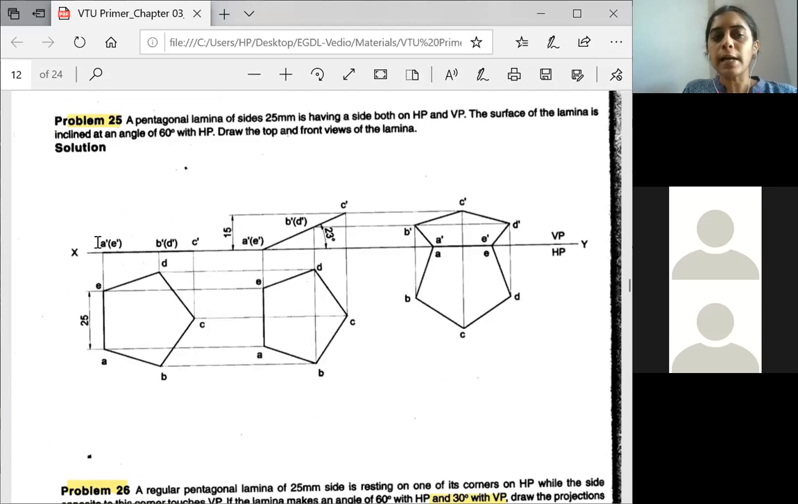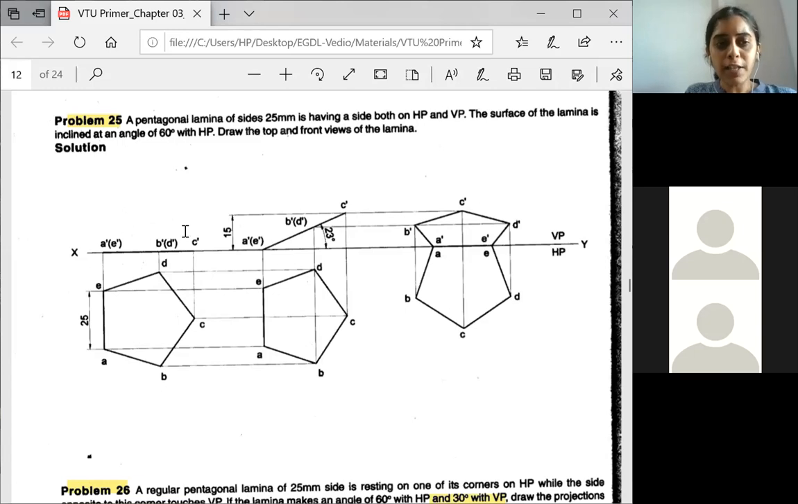Please darken after completion of each stage. Don't forget; some people are making mistakes. The projection line should be very thin and the visible line should be thick. After completion of the first stage, leave a little space. Don't be too congested, and don't leave too much space. Leave a convenient space.